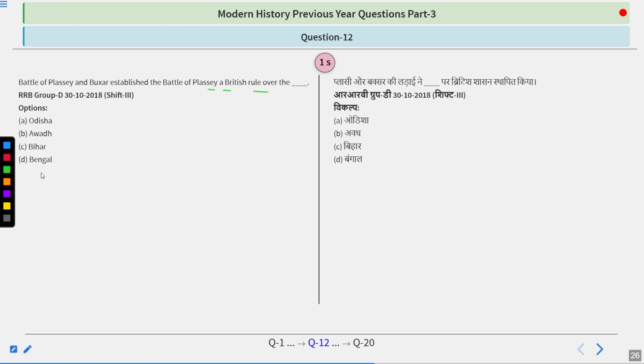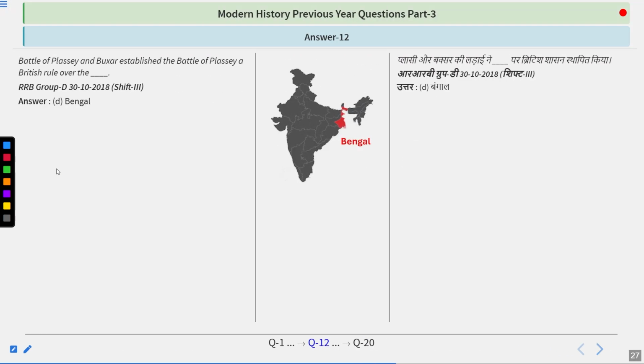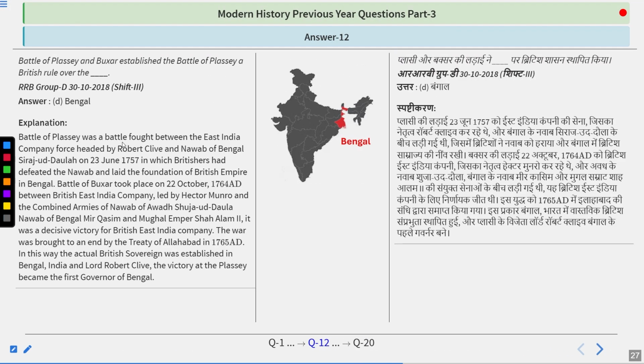So the answer is Bengal. So Battle of Plassey was a battle fought between the East India Company headed by Robert Clive and Nawab of Bengal Sirajud-Dowla on 23rd June 1757, in which Britishers had defeated the Nawab and laid the foundations of British Empire after Mir Jafar betrayed Sirajud-Dowla.